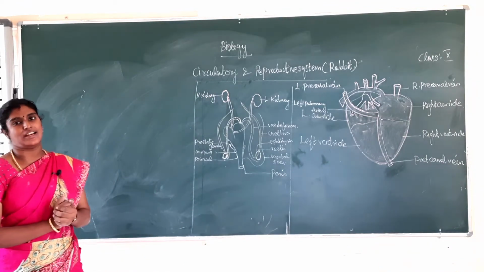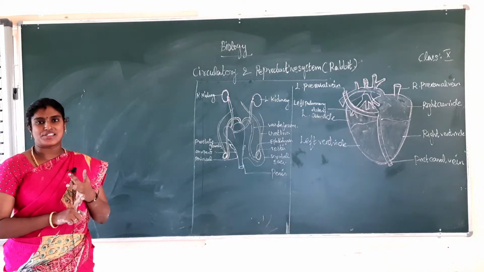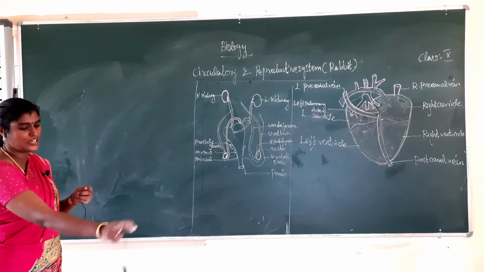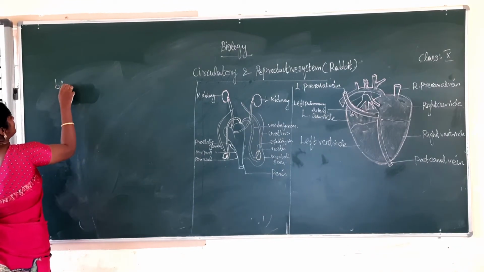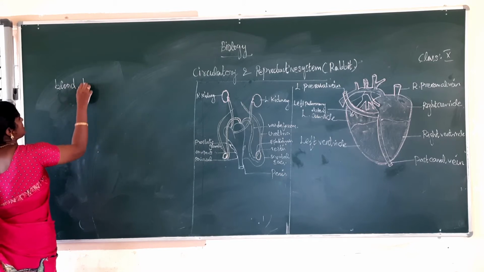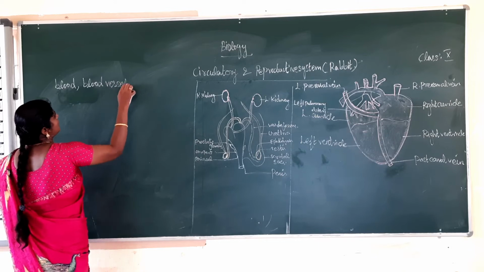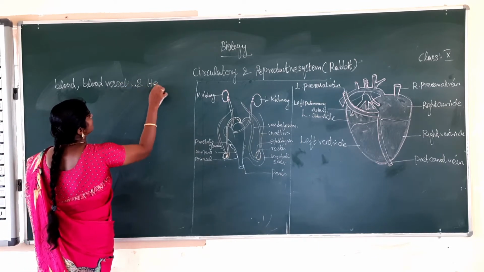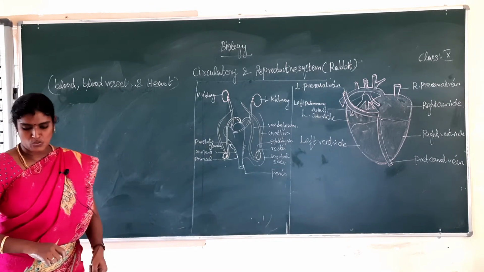What is the meaning of circulatory system? The circulatory system is formed of blood vessels and heart. Okay, the circulatory system is formed of blood vessels and heart. Next one, the heart is